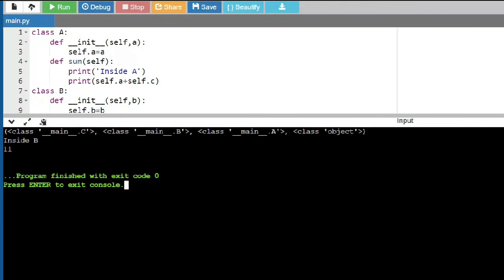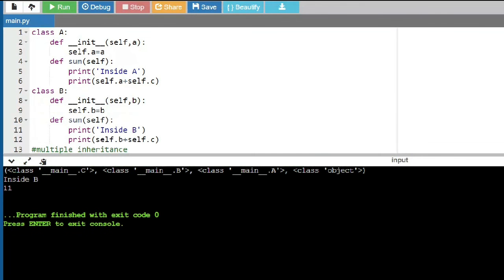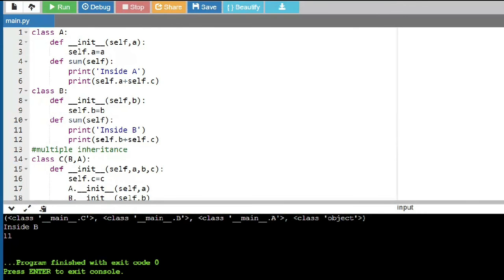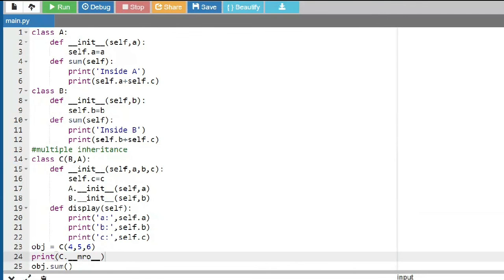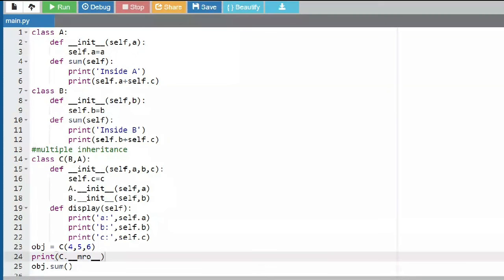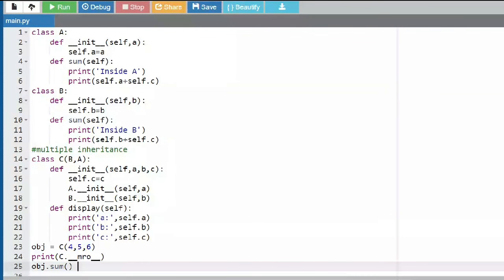Okay, so whenever you are calling a method, this is called method resolution order. MRO means method resolution order. So this is the underscore MRO attribute, which will actually give the order in which the method classes are looked up. If the method is not found in the C class, then it will look into the B class.